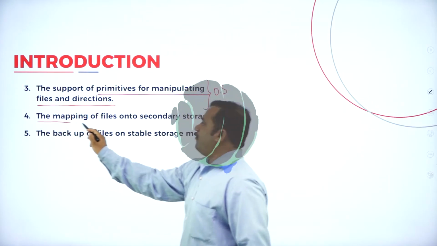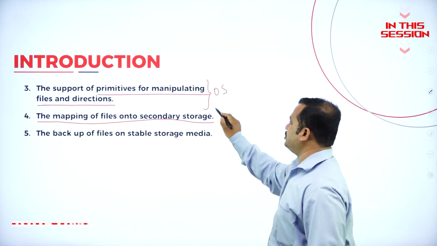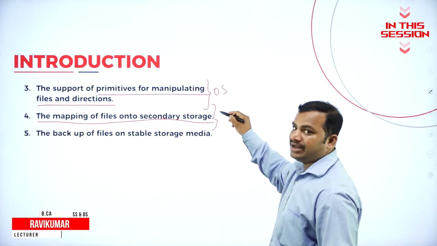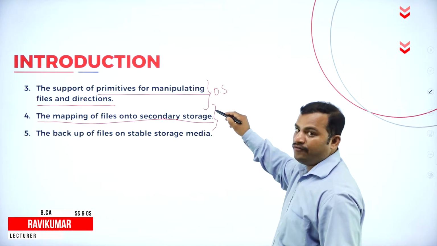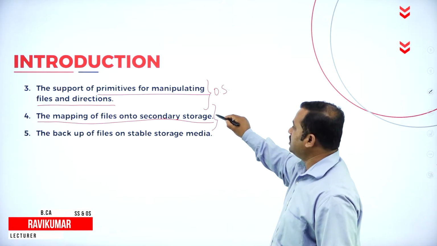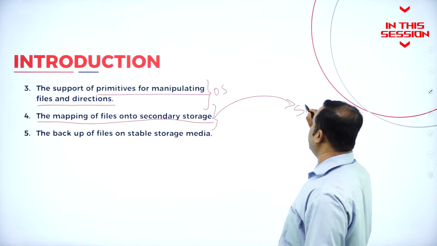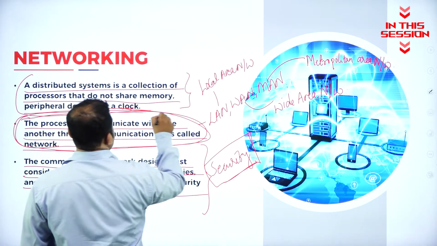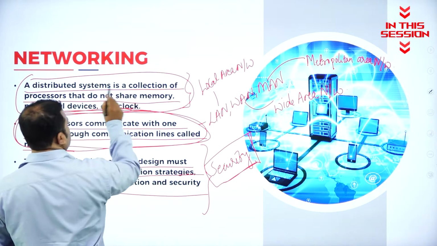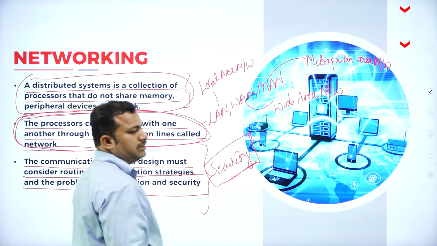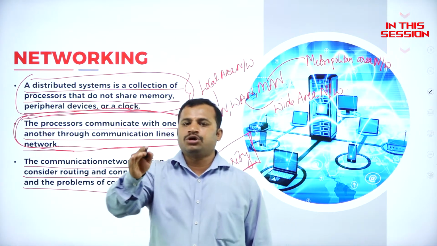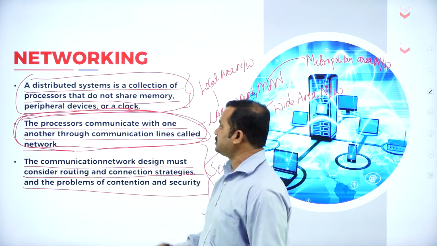The mapping of files onto secondary storage, that is, once the files are created, during the time of execution, it is stored onto the secondary memory. The distributed system is a collection of processors that do not share memory. That means the memory of one computer is not shared with any other computers.